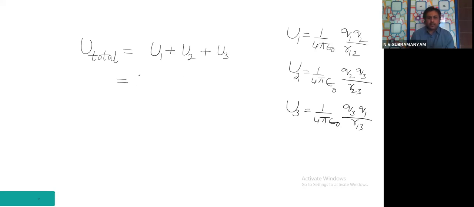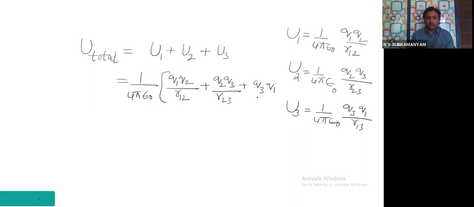Then add, I will get 1 by 4 pi epsilon 0 common. Then I can take that common. I will write like this: Q1 Q2 divided by R12 plus Q2 Q3 divided by R23 plus Q3 Q1 divided by R13.